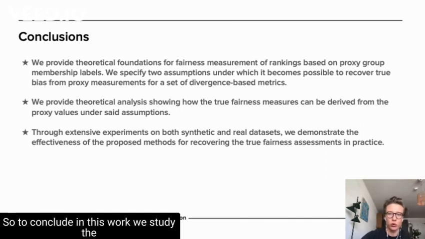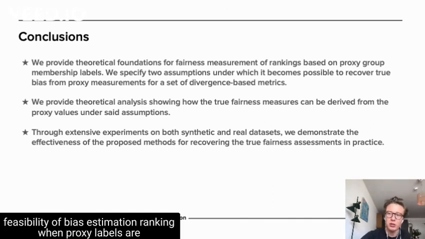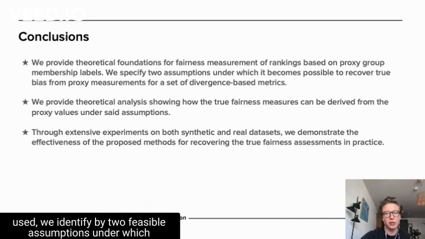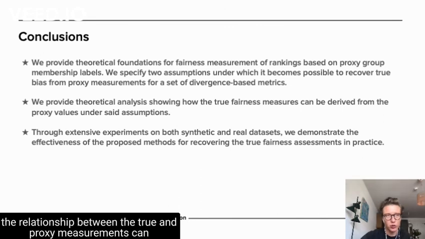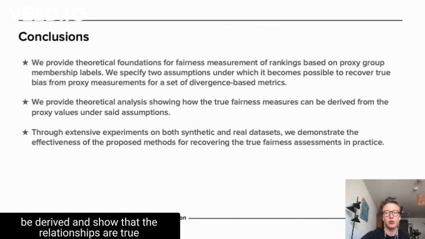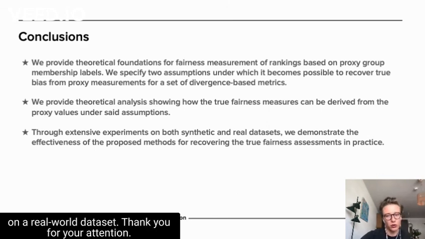So, to conclude, in this work we study the feasibility of bias estimation in ranking when proxy labels are used. We identify two feasible assumptions under which the relationship between the true and proxy measurements can be derived, and show that the relationships hold on a real-world dataset.